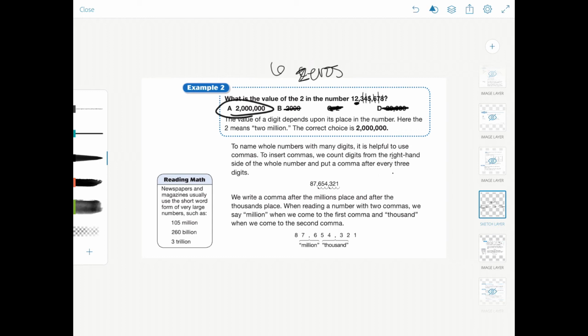And now we need to place commas. So every time you say a comma or you see a comma, that's when you would say your thousands or your millions. Other than that, you read it as your normal 7. So 87,654,321. Okay, let's go to the next page.